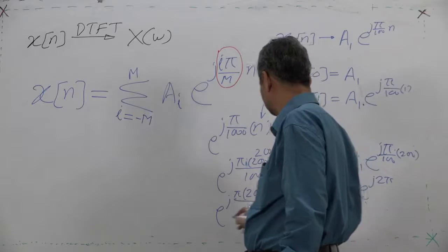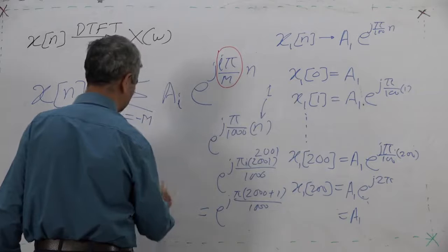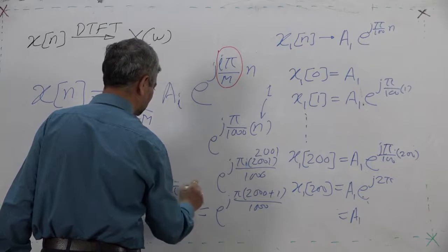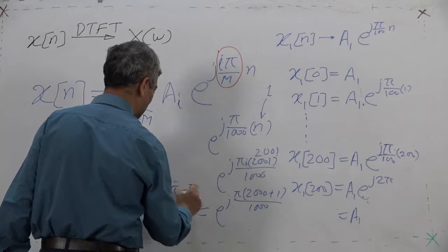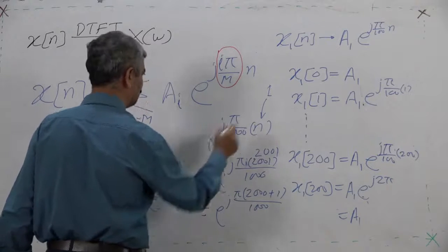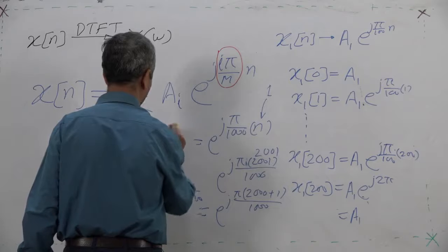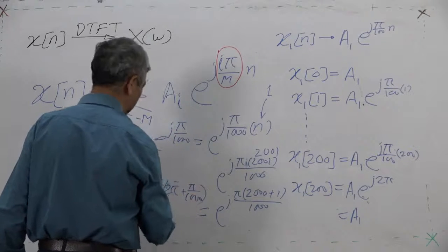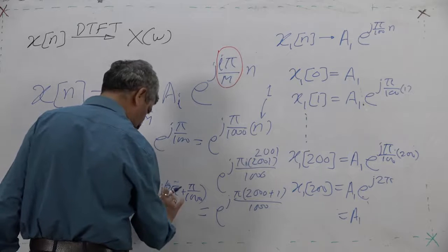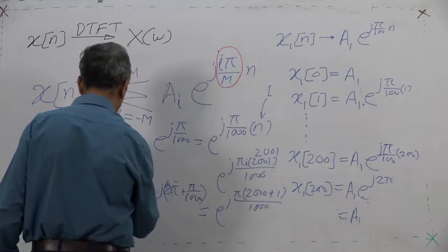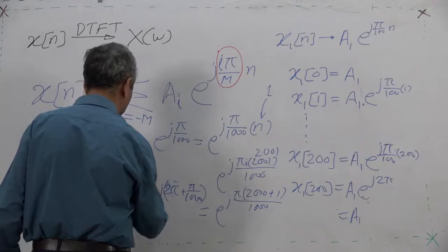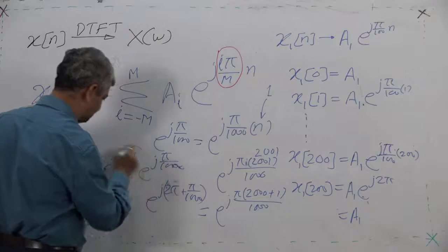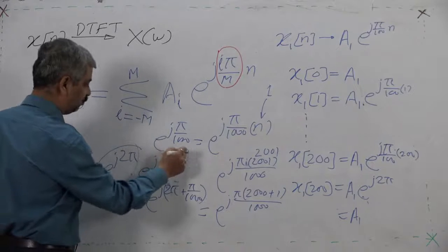That corresponds to e raised to j (2 pi plus pi upon 1000), which is e raised to j 2 pi into e raised to j pi upon 1000. e raised to j 2 pi is 1, so it is the same. So,